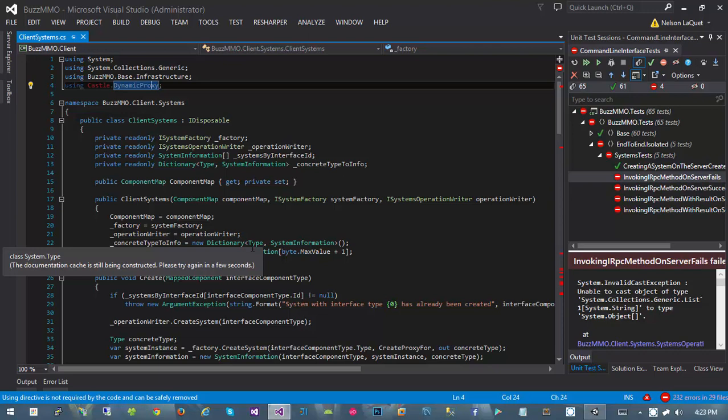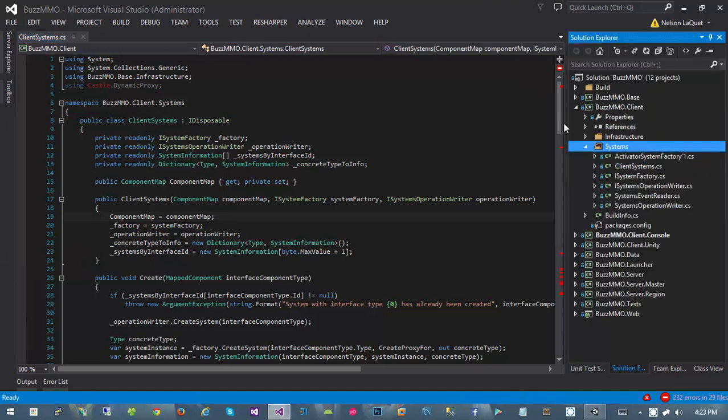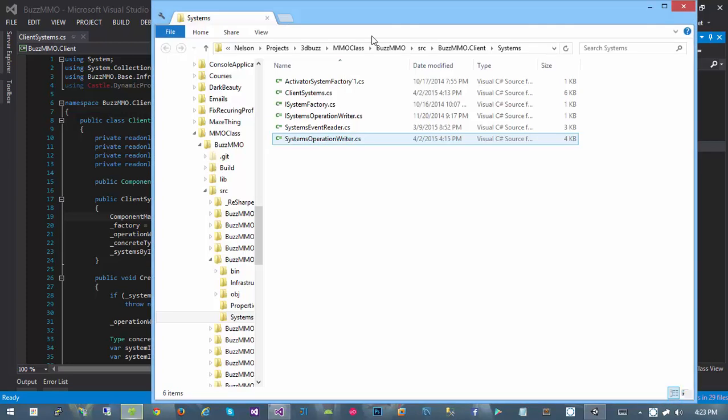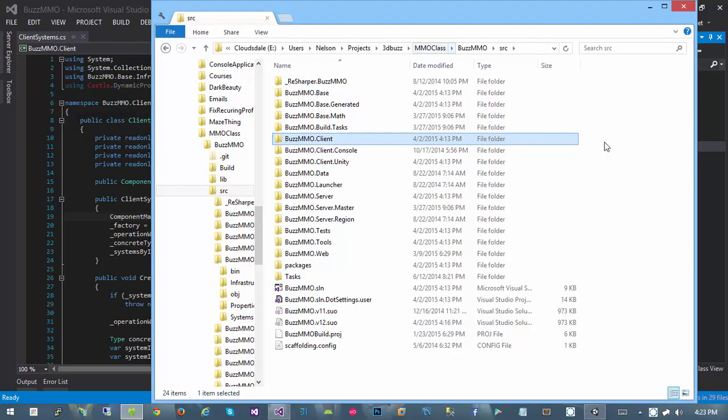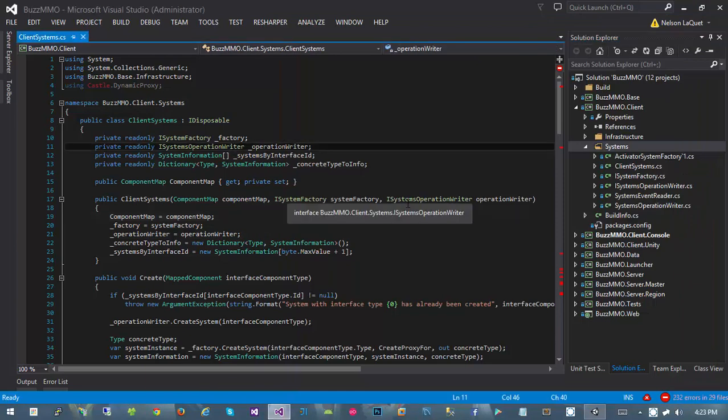Just a heads up, if you ever do run into problems like this, the solution is to delete your ReSharper folder. If you open up your solution in File Explorer, jump back into your source folder. Basically, the solution here would be to remove that ReSharper Buzz MMO folder and restart Visual Studio. That would get ReSharper's cache to be deleted, and it would recreate the cache based off the up-to-date information, which is that castle.dynamicproxy is available.